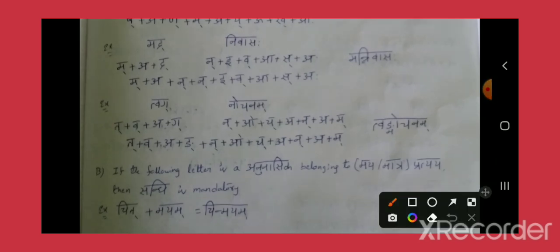Now we'll see one more rule. If the following letter is an Anunasika letter that belongs to a Maya Pratyaya or Matra Pratyaya. These are two of the multiple pratyayas. Pratyaya means affix.